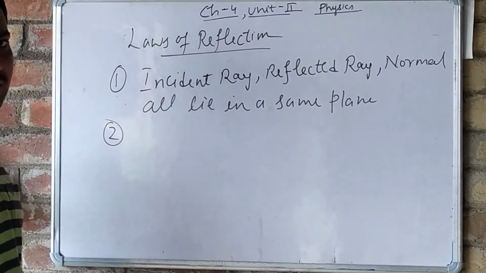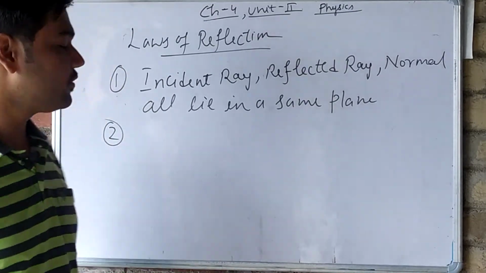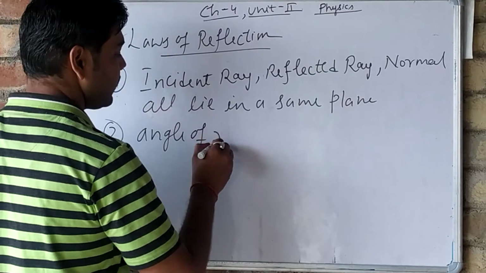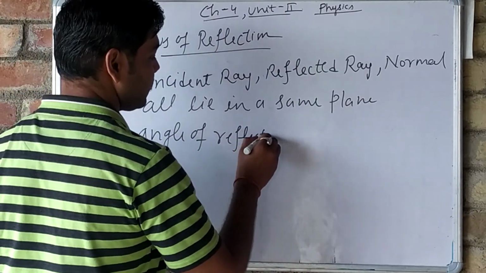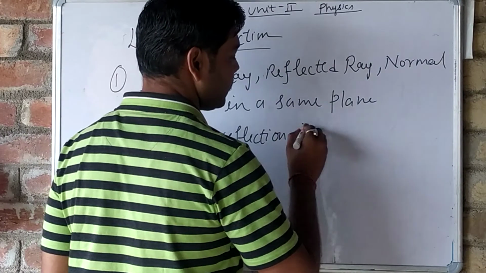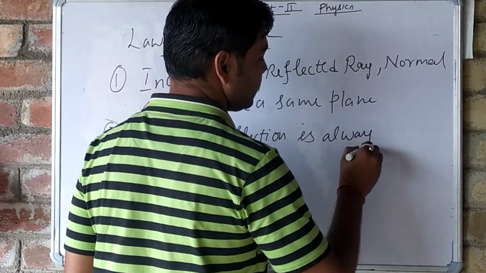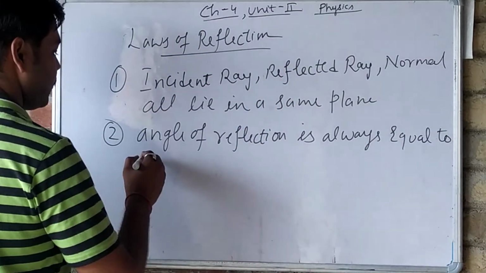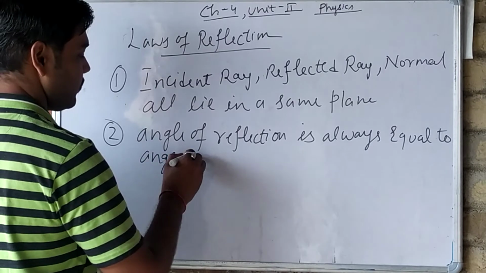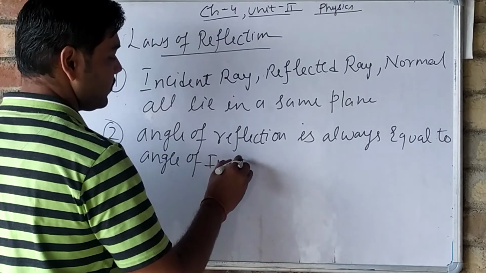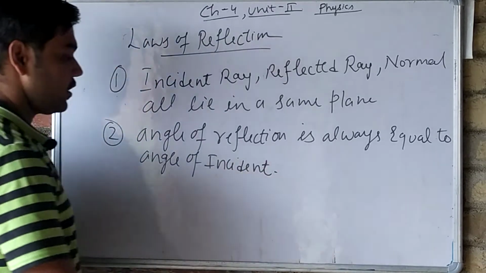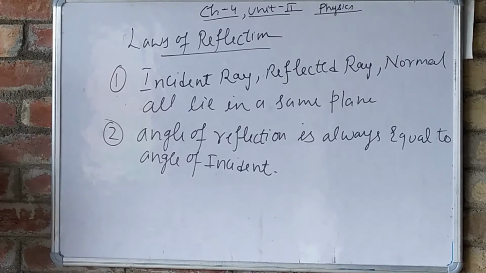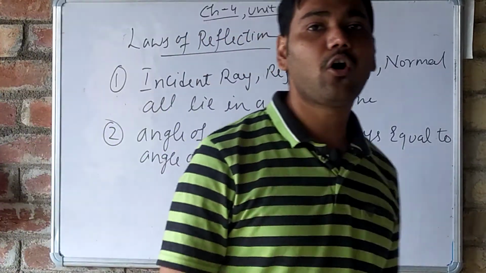The angle of reflection is always equal to the angle of incidence. So these are the two laws of reflection.